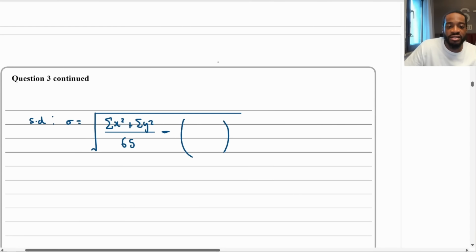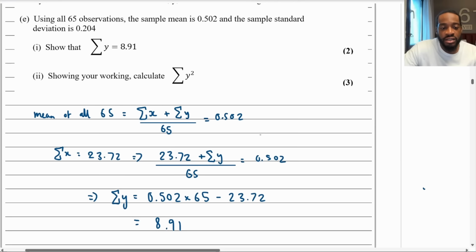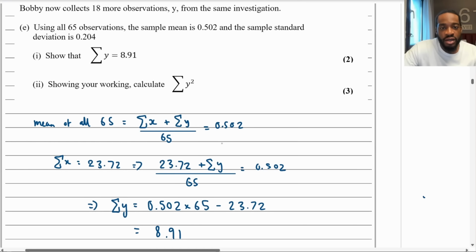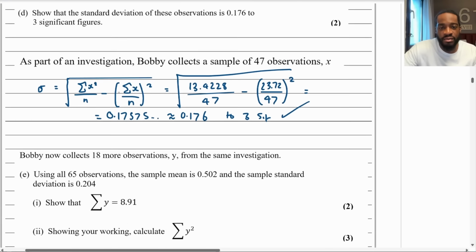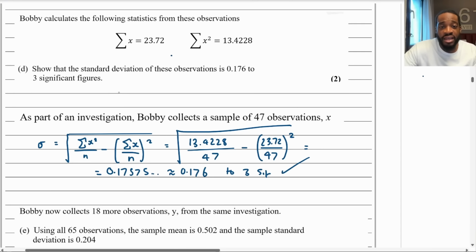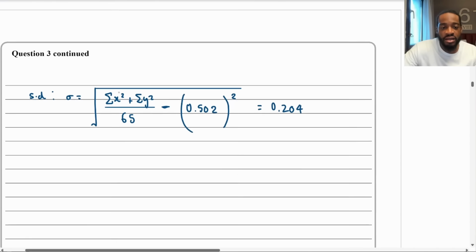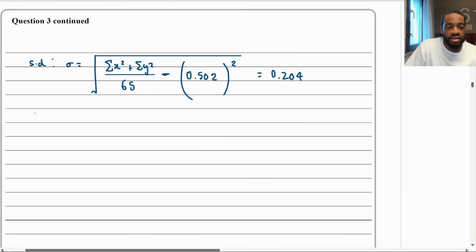So technically I don't even need to put that. I can just do 0.502 all squared because we know it. And they told us that this is equal to 0.204. So this is where I'm at, 0.204. And then we have the sum of X squares, don't we? That was 13.4228. So I write this down.